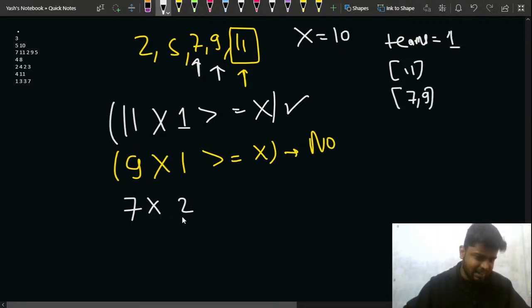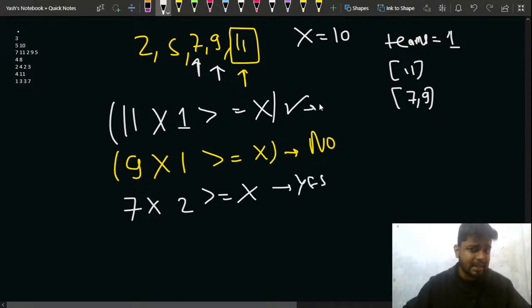Can I say that 7 into 2 is greater equal to x? Yes, 14 is greater equal to x. So I can say yes, I can make a team, right? Yes, I can make a team. So that is why this team 7 and 9 also becomes a team, right?